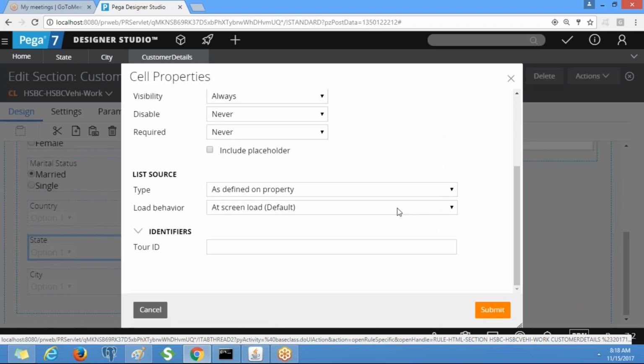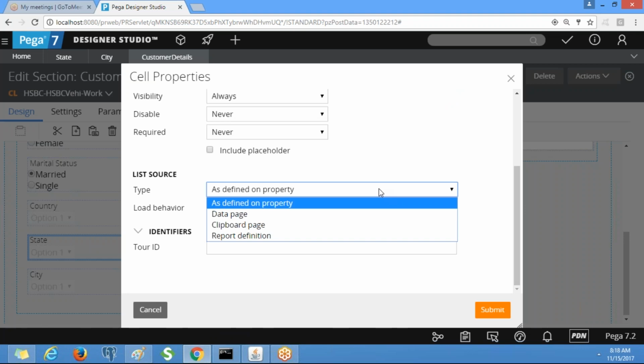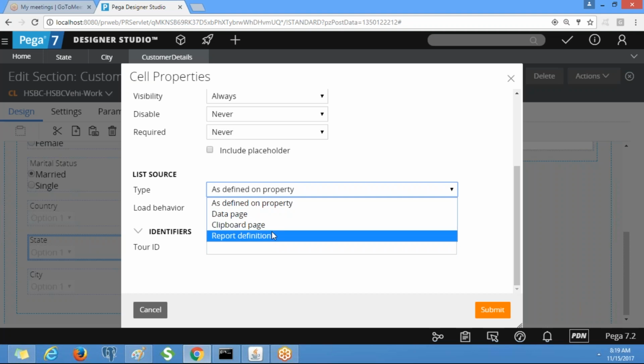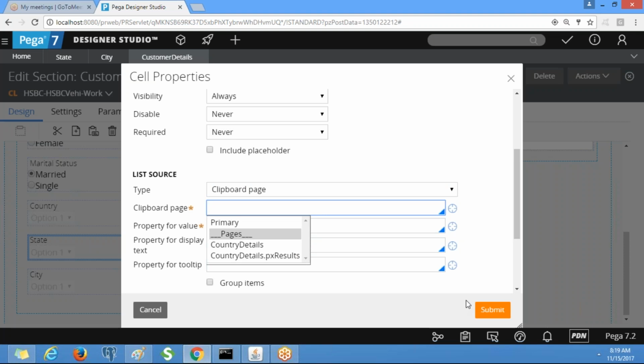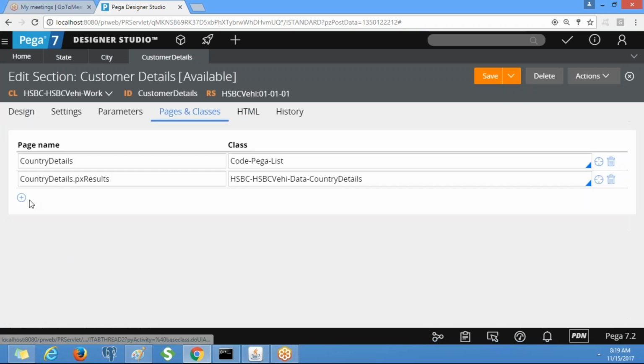What is the source? The same way as we defined for country. What is the list source here? Look at the values and tell me. What value have we selected for country? Clipboard page, right? For this one also we need to select clipboard page. The clipboard page is getting generated based on the activity. Save the section. Okay, save all.